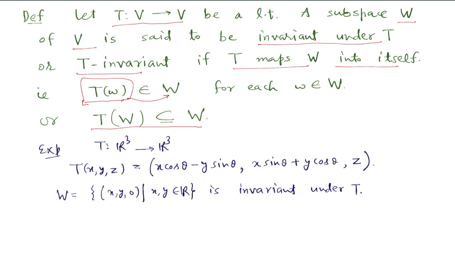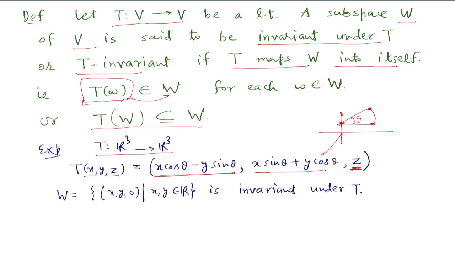An example is this one. Take this transformation from R cube to R cube. If we send (x, y, z) to this vector, in this transformation, the point (x, y, z) is rotated by an angle theta. The height remains the same. Like this, if this is the point (x, y, z), then it will rotate by an angle theta in this space. The height will remain the same, z.